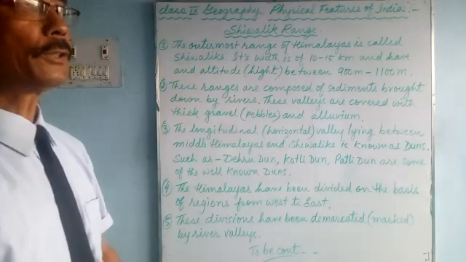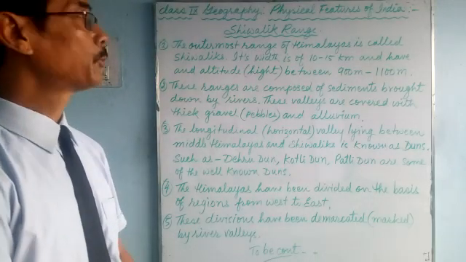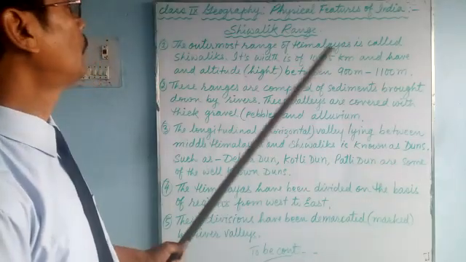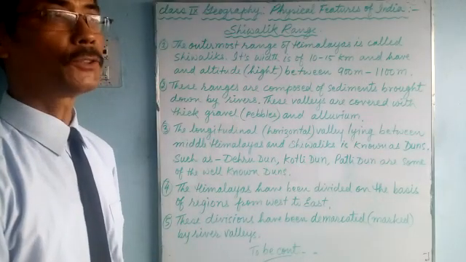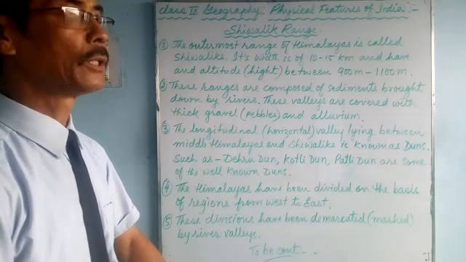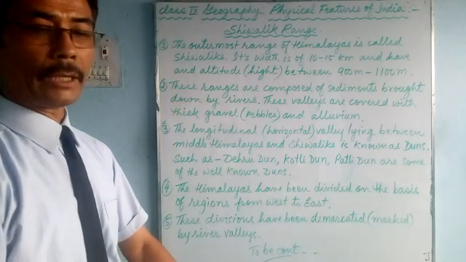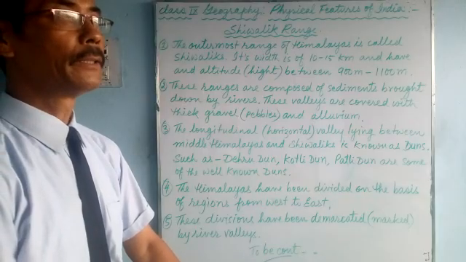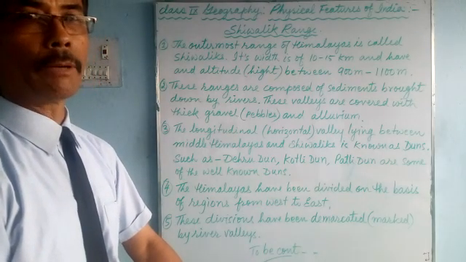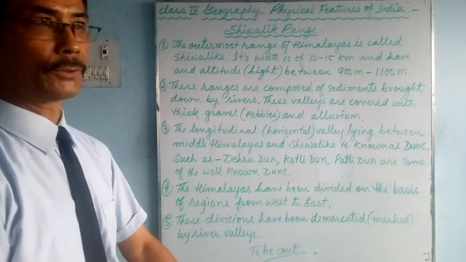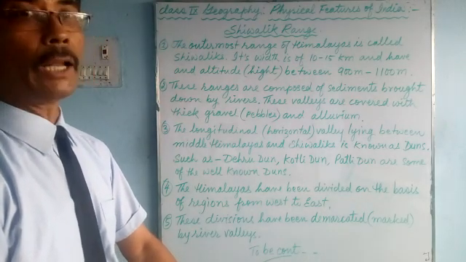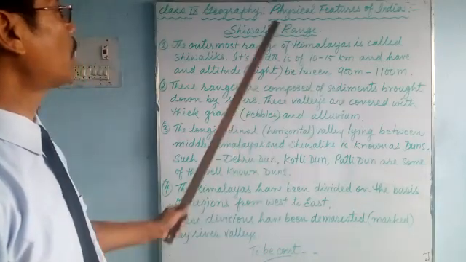Let's continue our lesson in geography. We were doing physical features of India, and we have talked about the Himalayas. We are still talking about the Himalayas, and there are three Himalayas: the Greater Himalayas, called Himadri; the Middle Himalayas, called Himachal; and the Lower Himalayas, the third, called the Shivalik range. So now we will talk about the Shivalik range.